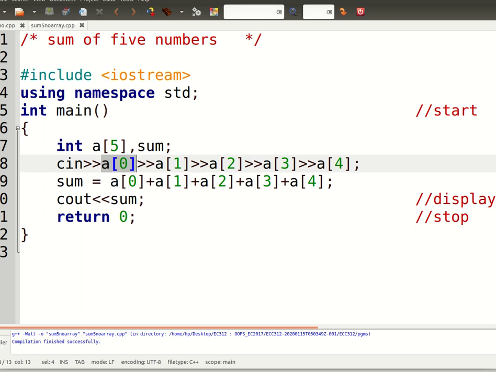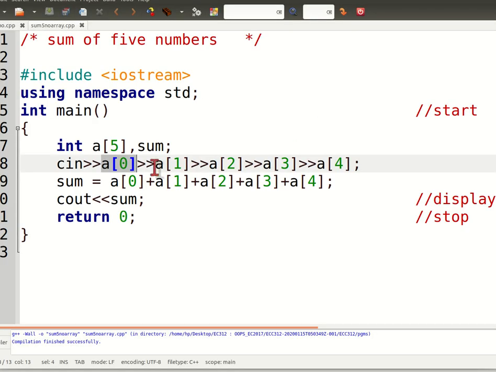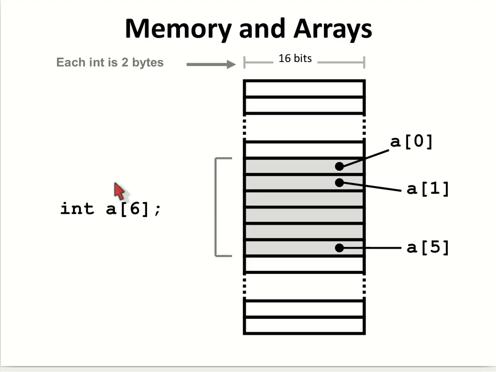Hope you understood. Here we can see an array is a consecutive group of memory locations, as you have seen already. An array is a collection of similar data elements; in this case, A of 5 integers we are saving. Data of the same type we are storing in an array. How we can access it, we have seen already.